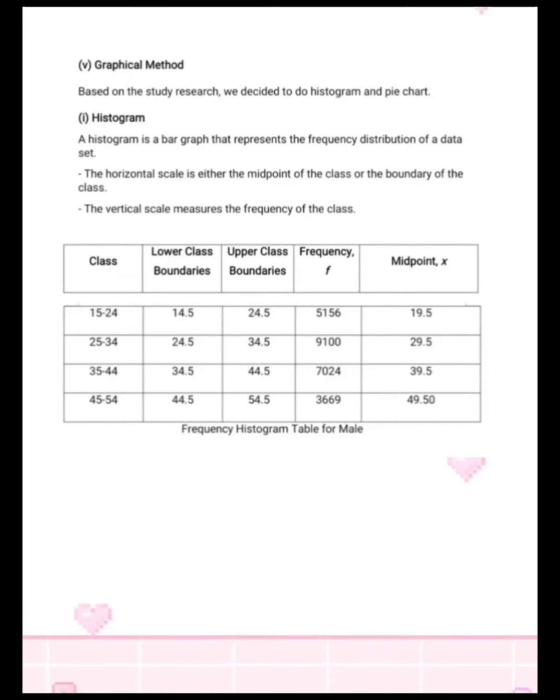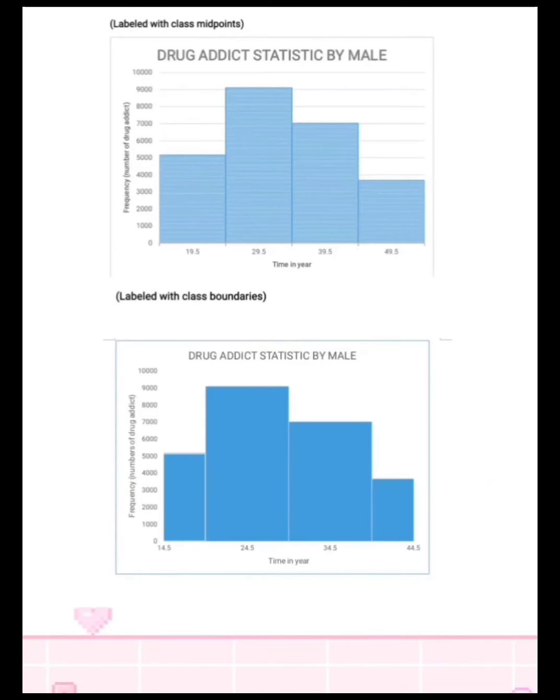Histogram is a bar graph, so the histogram needs a horizontal scale and a vertical scale. The data frequency histogram table for male, then the histogram, has two types of label. First, the label with class midpoint, and the second is the label with class boundaries.